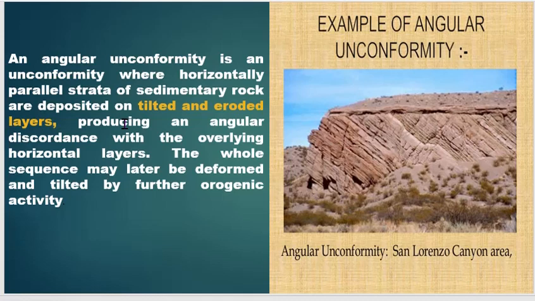In this case, both the underlying and overlying rocks are of sedimentary origin. But the attitude of the rocks above and below the plane of discontinuity differs from each other. So here the beds are the same type but the attitude is different, meaning the dip and strike of the lower bed is different from the dip and strike of the upper bed.